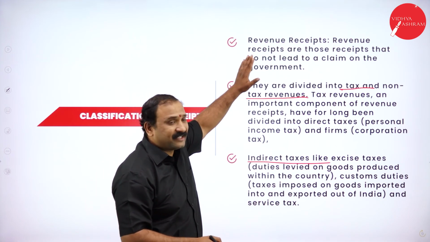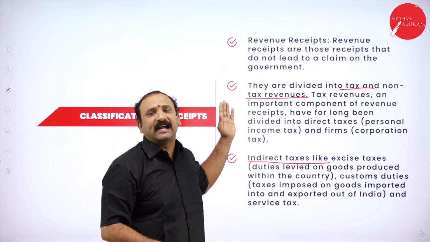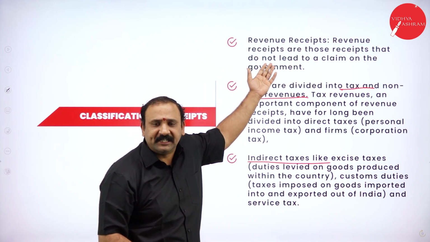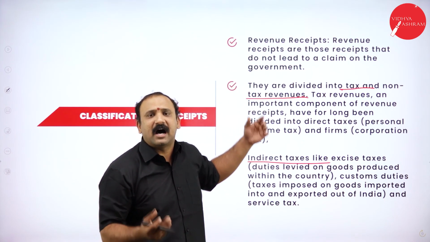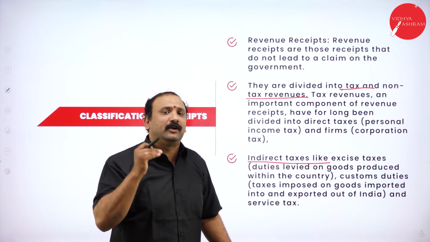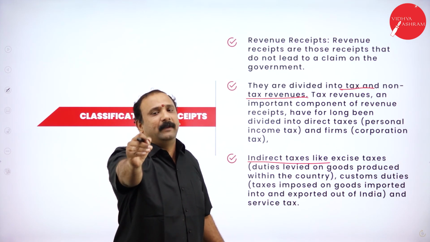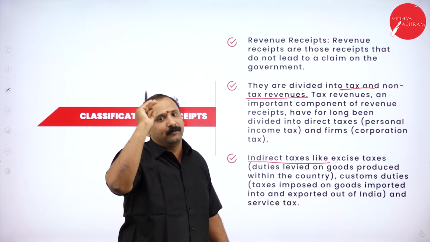So going forward, revenue receipts are divided into taxable and non-taxable revenues. Revenue receipts itself means the money that is being collected by the government. Tax revenues are a direct source of income. Non-taxable revenues are the ones which are not directly put on the public, but are collected in different forms and formats from the people.